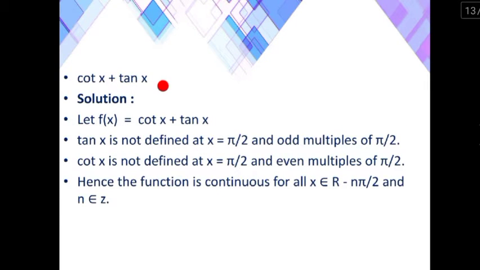cot x plus tan x. Let f of x equal to cot x plus tan x. Tan x is not defined at x equal to pi by 2 and odd multiples of pi by 2. Cot x is not defined at x equal to 0 and multiples of pi. Hence, the function is continuous for all x belongs to R except n pi by 2, where n belongs to Z. Z is integer.